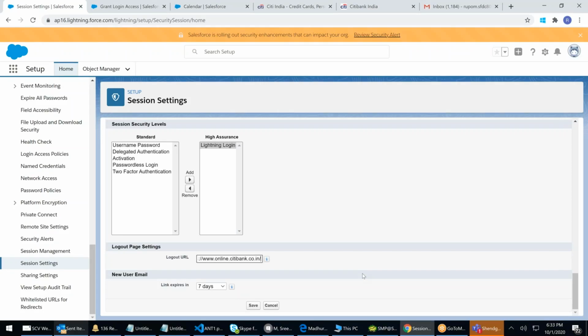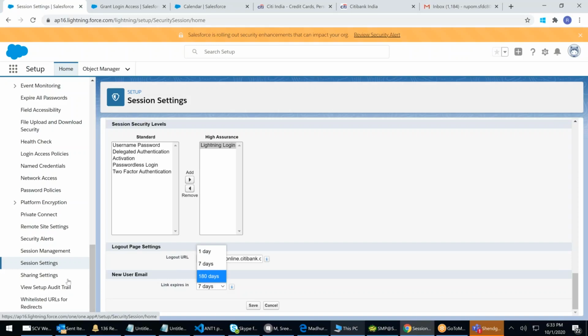Whenever a new user is created, what will happen? The email will be valid for 7 days. That means today you send a new user creation email, the activation email will have 7 days validity. You can choose from here: 1 day, 7 days, 180 days. That's it. You don't have any other days in between to choose. Clear?